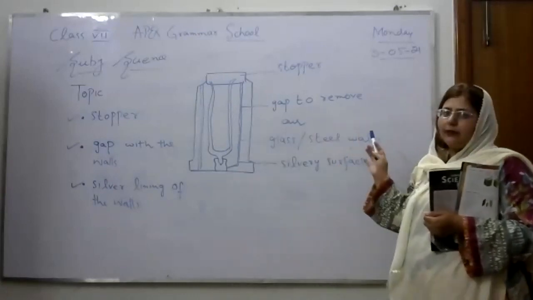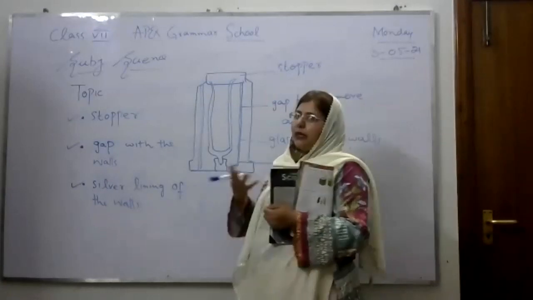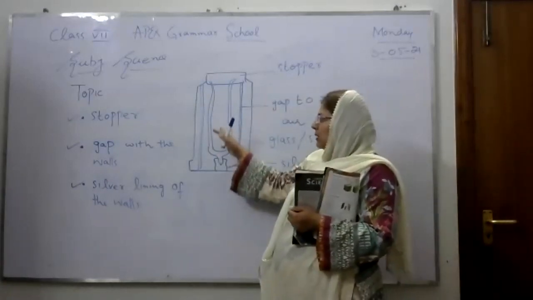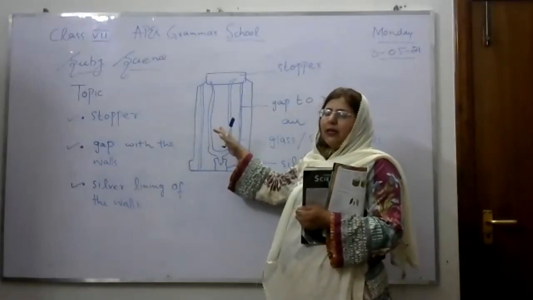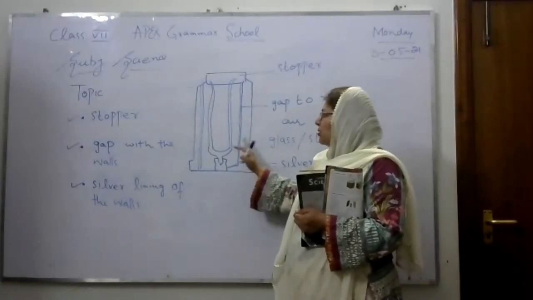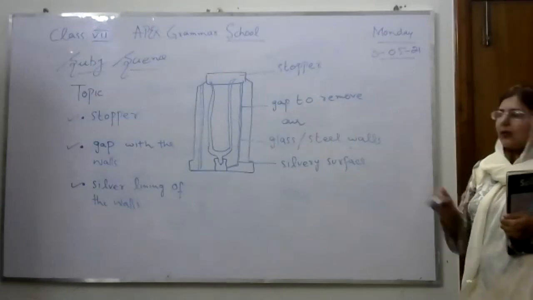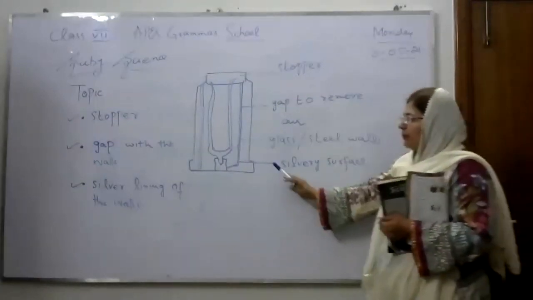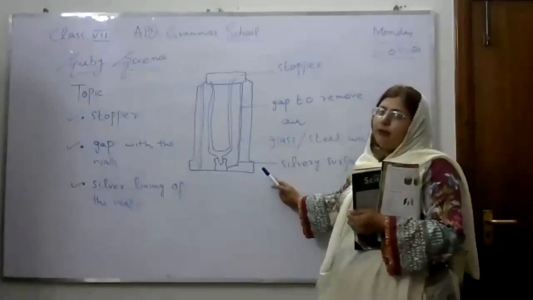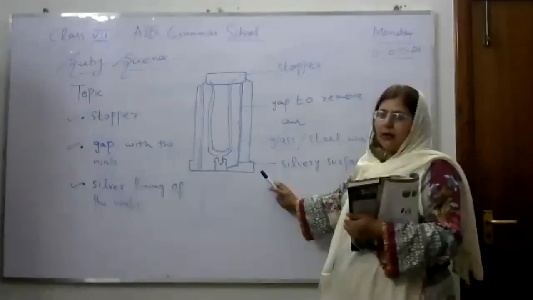Because we are studying conduction and convection: conduction and convection are prevented inside the thermos flask, and due to the gap and the silvery surfaces, heat is stopped from entering the flask. That is why when we put something hot or cold inside the thermos flask, it remains hot or cold for some hours.